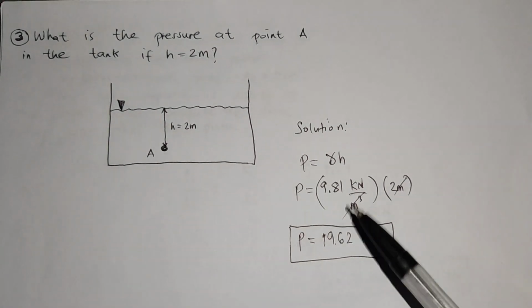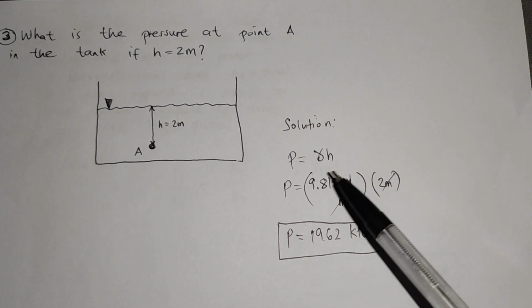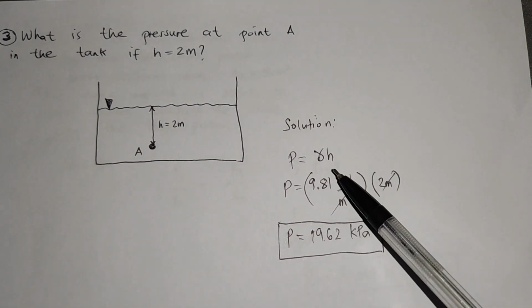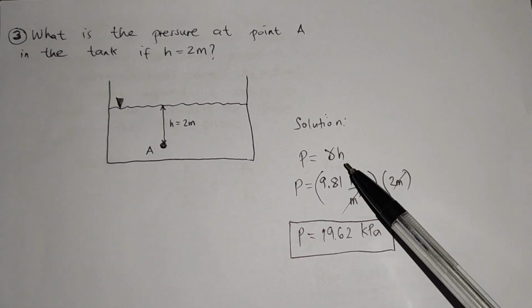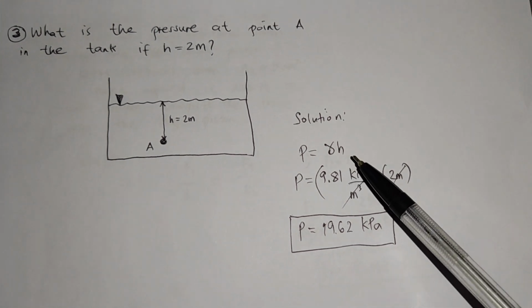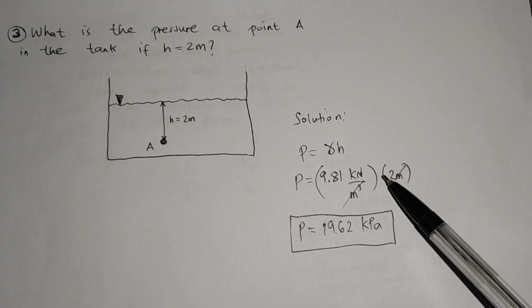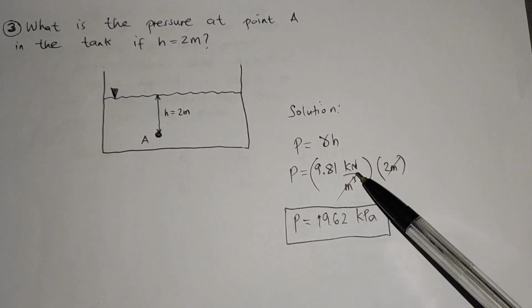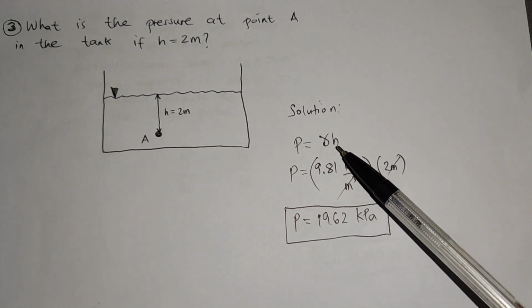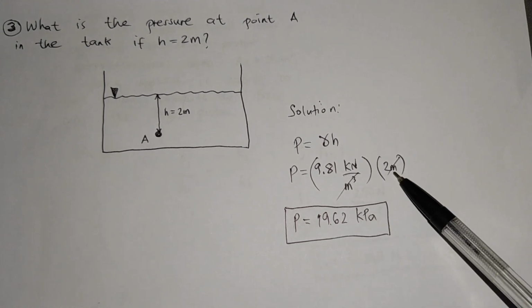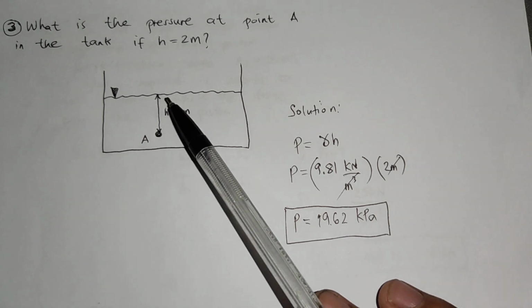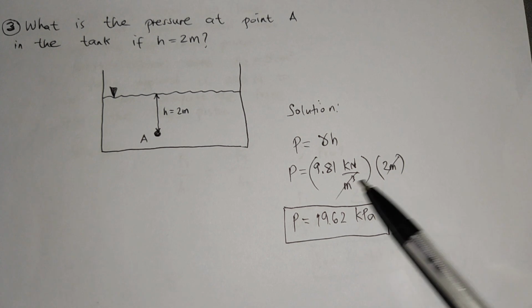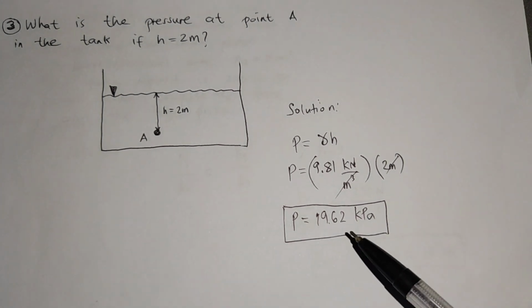So, solution para dyan, ang ginamit kong formula is pressure is equals to gamma times height. Okay, we assume that the liquid is water. Pag walang binanggit sa problem guys kung anong klaseng liquid yon, assume natin na tubig yon. Kaya ang gamma ng tubig is 9.81 kilonewtons per cubic meter, and then we multiply sa given height which is 2 meters from the surface of the liquid papunta doon sa point A. Kaya 9.81 times 2, nakuha natin is 19.62.